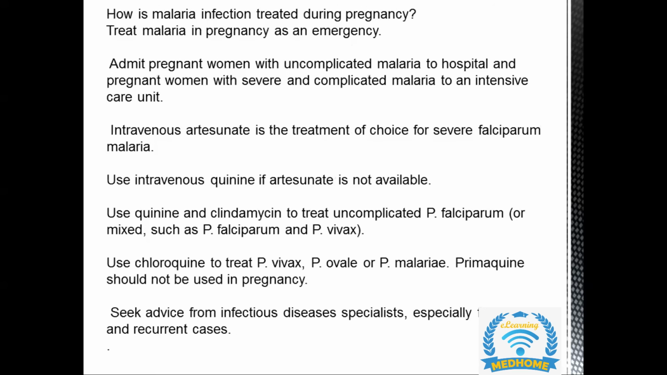Okay. So how is malaria infection treated during pregnancy? Treating malaria in pregnancy is an emergency. Admit pregnant women with uncomplicated malaria to the hospital and pregnant women with severe malaria to the intensive care unit. The first line treatment of choice for Plasmodium falciparum is IV artesunate. If it is not available, then the second line would be IV quinine.